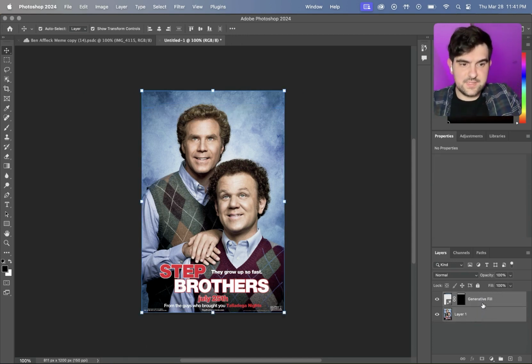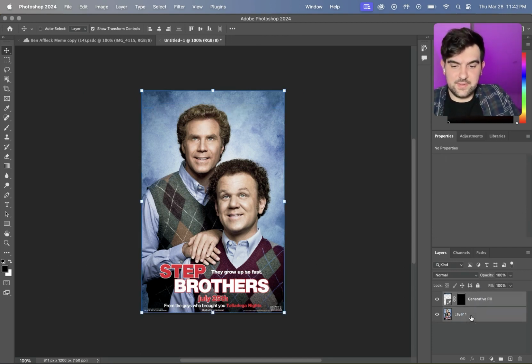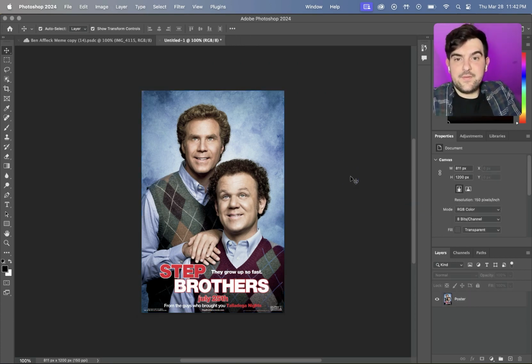Make sure they're both selected, right? So you hit this one first, then hold Command, tap on the other layer, keep holding Command, and then E. E is going to combine them together. We'll rename this to poster just to stay organized. All right, so now we have the first part fixed, which is the names are gone from the top.